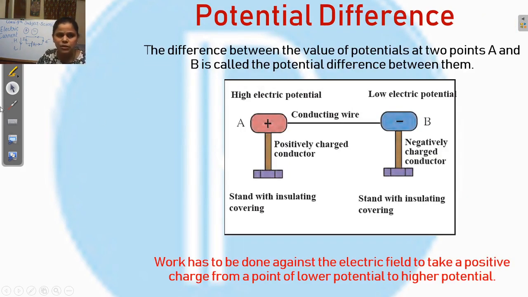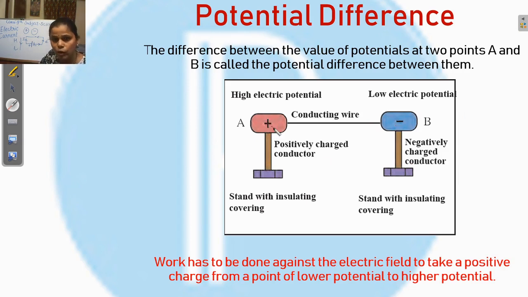Then, potential difference. What is the potential difference? In the previous slide we learned what the potential is, but this is potential difference. Difference means the difference in the value of the potential between 2 points. If you observe this picture, here are two conductors, positive charge and negative charge.